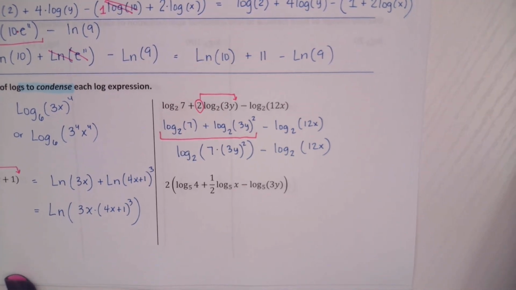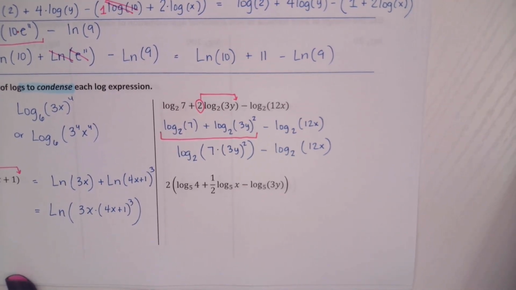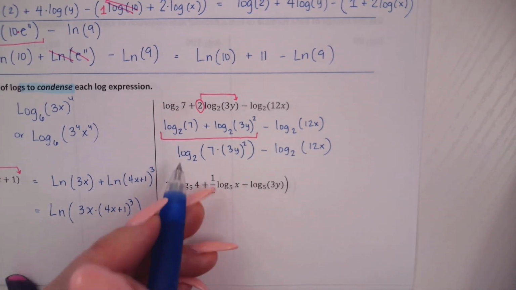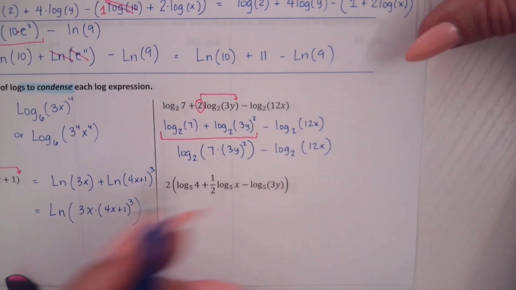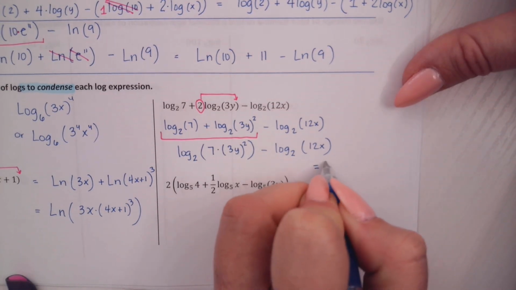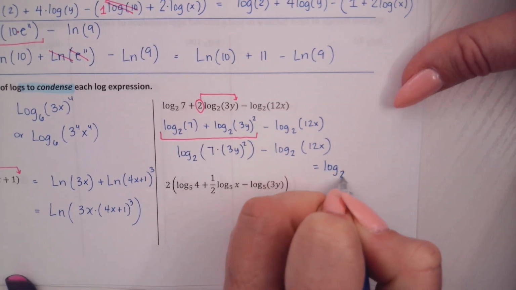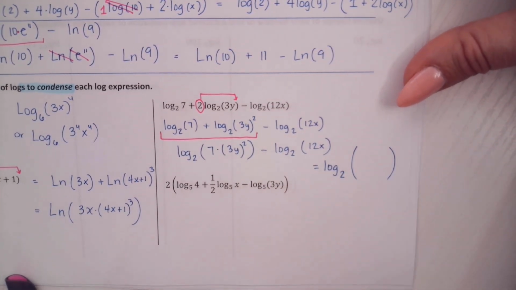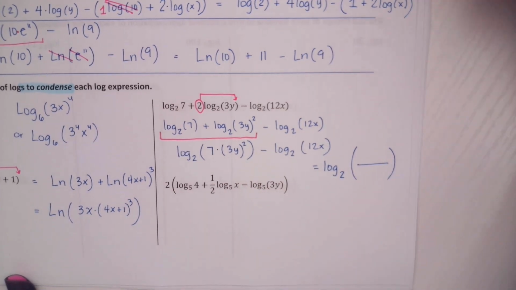Okay, now what can I do? Now I can do my quotient property. Very good. Again, you are only writing the word log one time. So we're going to write log base 2. Okay, and then we're going to have a fraction. What's on the top of my fraction?